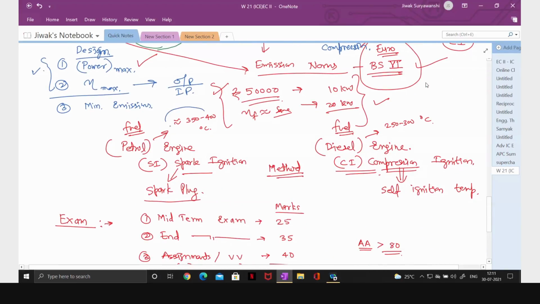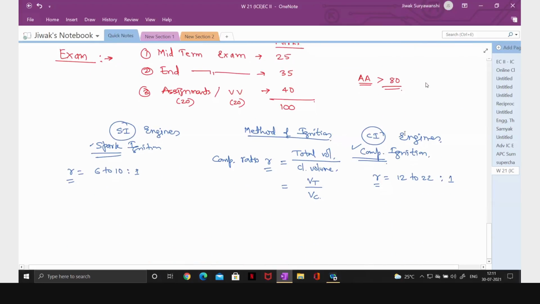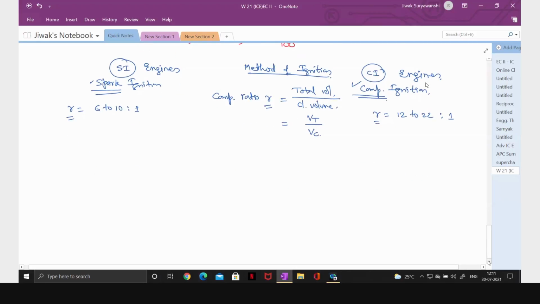For petrol, the self-ignition temperature SIT is approximately 350 to 400 degrees centigrade, while in case of diesel it is between 250 to 300 degrees centigrade. So the first requirement is that we have to achieve the self-ignition temperature of that fuel whenever we want to burn it.